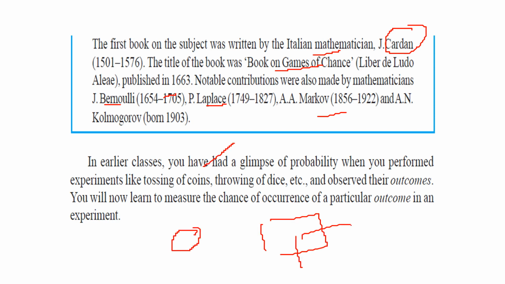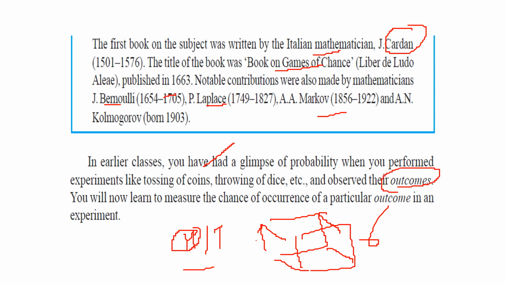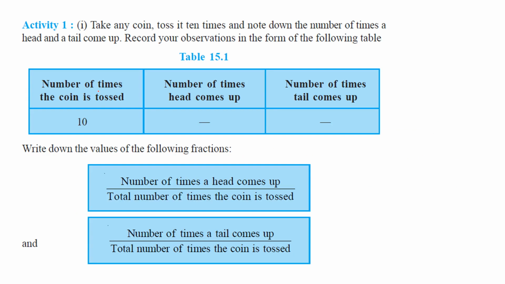A fair coin has a head or a tail on its face. A die has 1 to 6 dots on its faces because there are six faces of a cube. Whatever comes when you throw or toss it will be termed an outcome. We will try to measure the chance of occurrence of a particular outcome in an experiment.